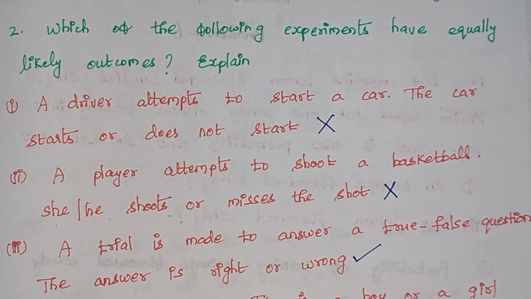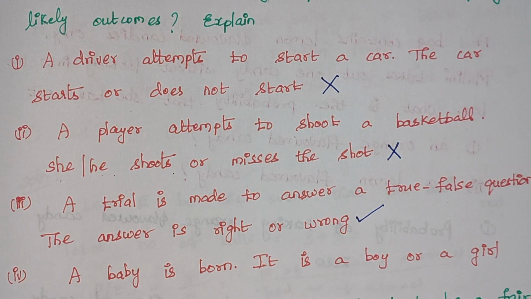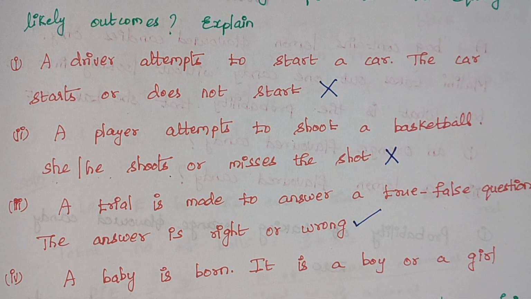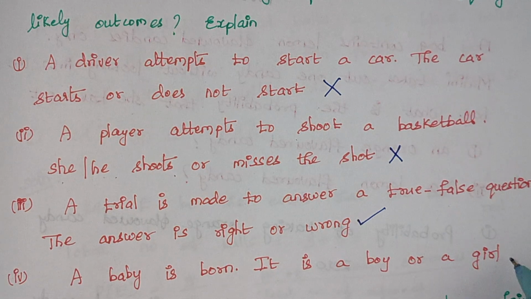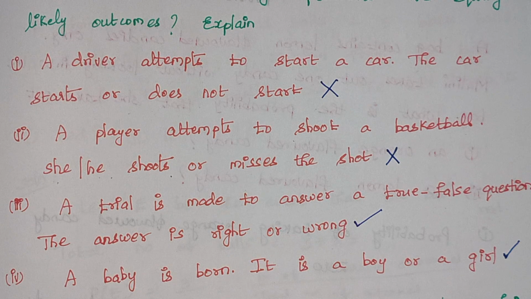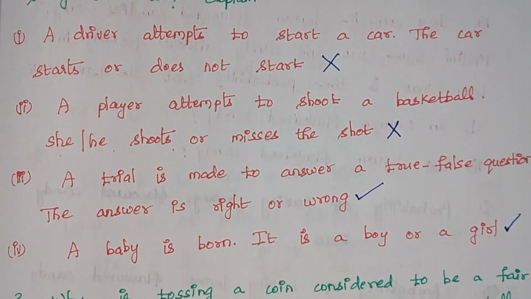Now the last one. A baby is born, it is a boy or a girl. Obviously when a baby is born, we have only two genders to go with. Either it may be a girl or it may be a boy. So again, here this statement has equally likely outcomes. Now we will proceed with our third question.